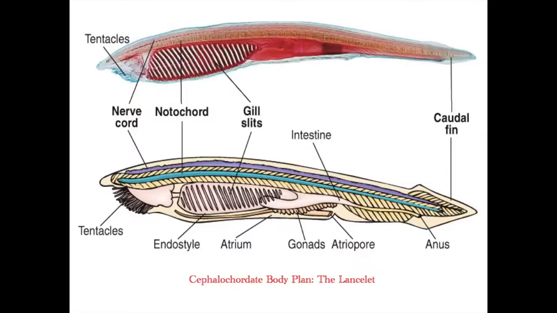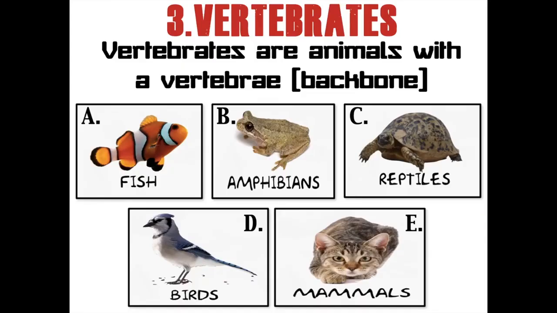So you can see a picture here. You can see the nerve cord is dorsal. You can see the notochord is below that, is going to be more ventral, and it provides that support. Now we're going to move into the vertebrates. Today we're only going to focus on fish. But you can see we break this up into the fish classes, the amphibians, the reptiles, birds, which is called aves, and then mammals. So vertebrates have a backbone, and this wraps around and protects the nerve cord.